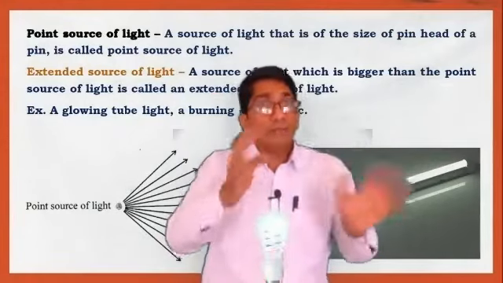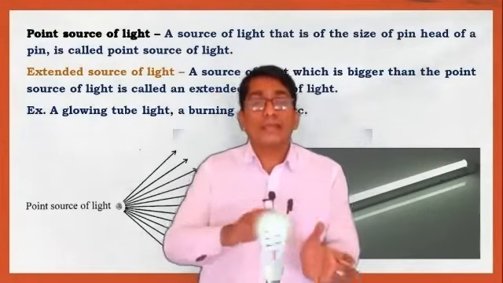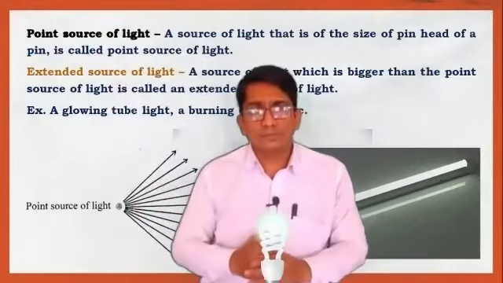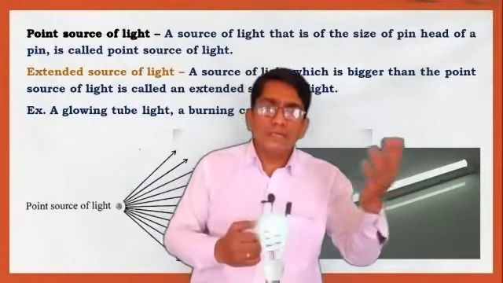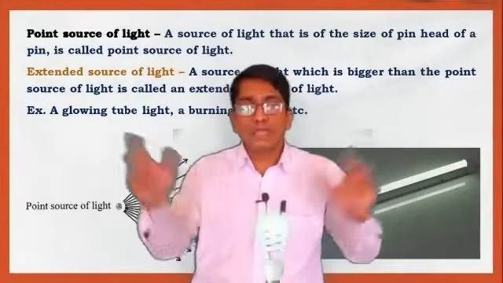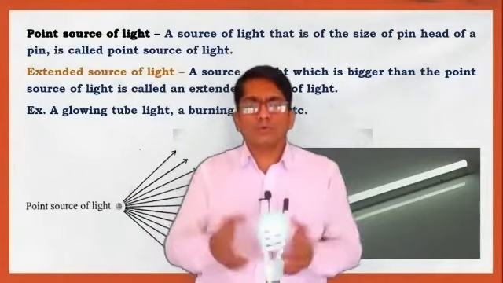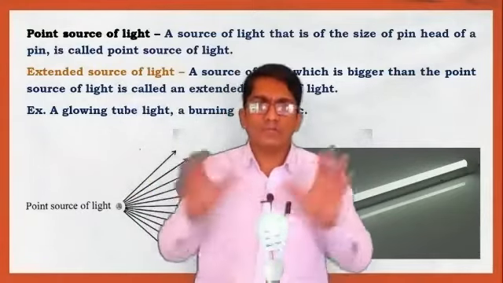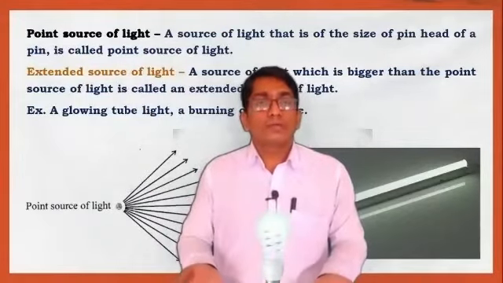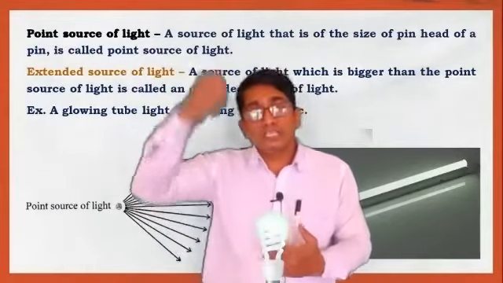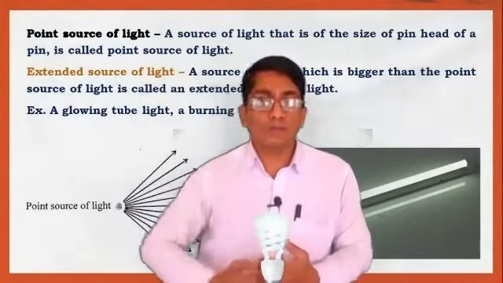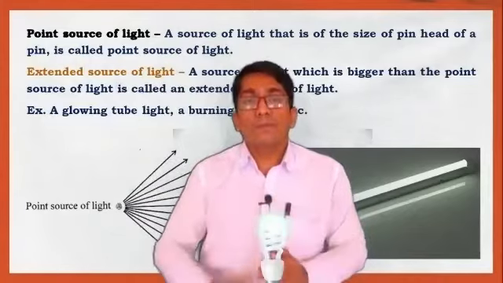Again, we compare the sun and the moon. The sun is far away from us and the moon is nearer to the earth. When we compare the size of these two, the moon and the sun, we observe both have equal shape and size. But actually this is not correct, because the sun is the largest, but the sun is far away from us. So this will depend upon the distance.